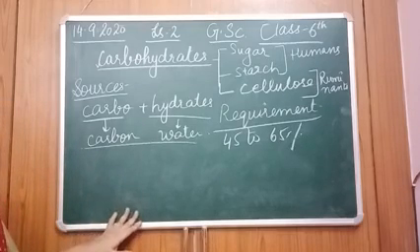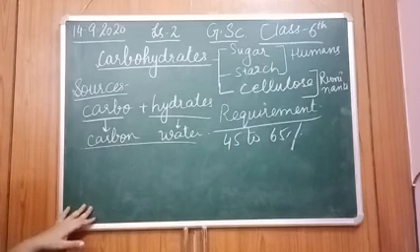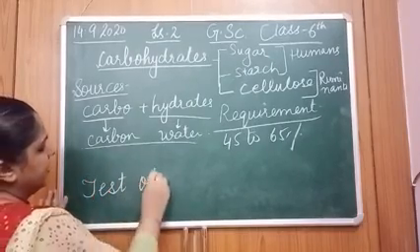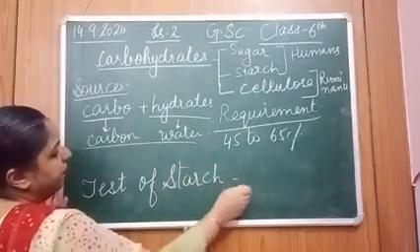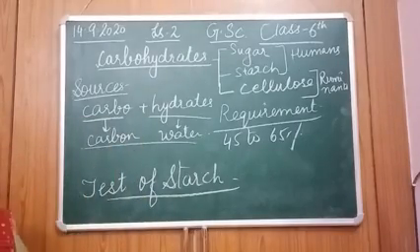After this, coming to the next topic, that is the test of starch, whether the starch is present in the given food item or not. But before moving to this topic, I want to tell you one thing.